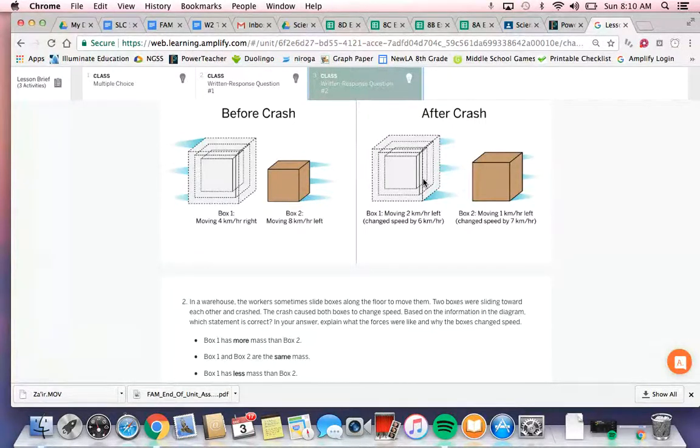So a sample answer here would be: box 1 has more mass than box 2. I know this because when the two boxes crashed, they experienced the same strength force in opposite directions. Since box 1 had less change in speed from this force, it must have more mass than box 2. That's because when the same strength force is exerted on objects of different masses, the object with less mass will have a greater change in velocity.